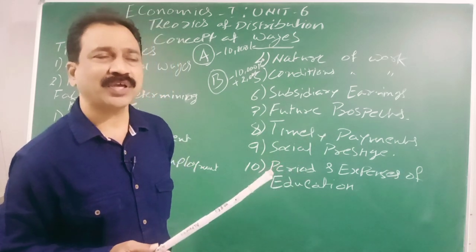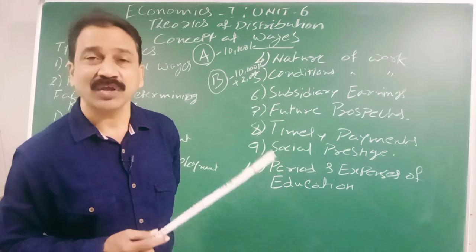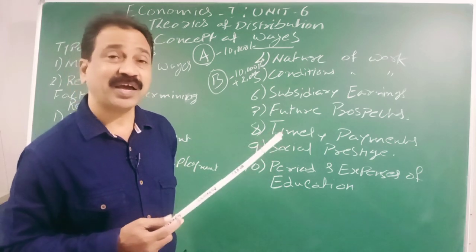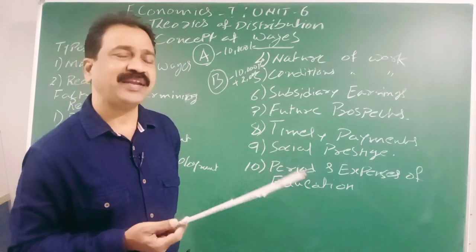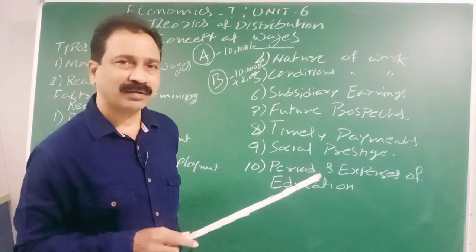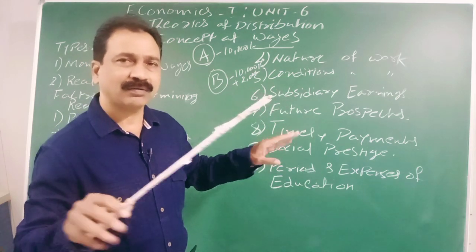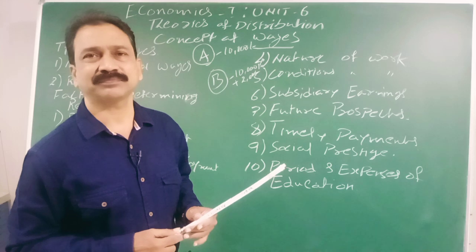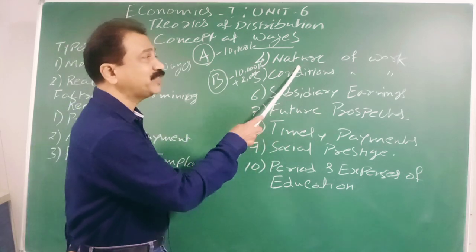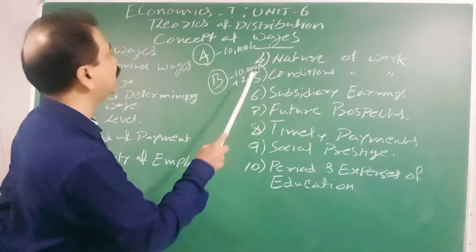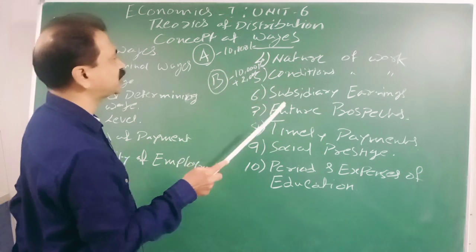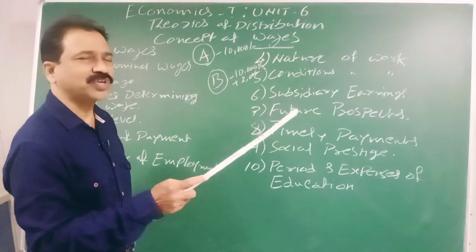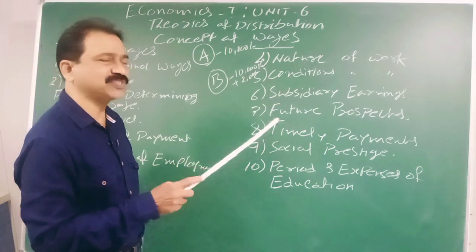The people who are working in submarines, even though salary level is high, they are at a risk. Anytime, any accident may end his life. So, if it is a risky job, nominal wage is more, but real wage is less.